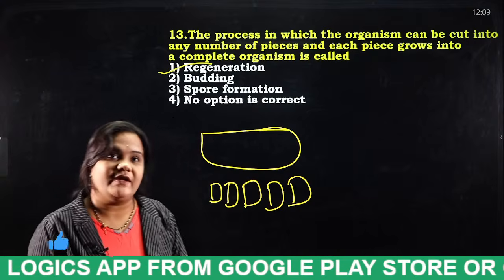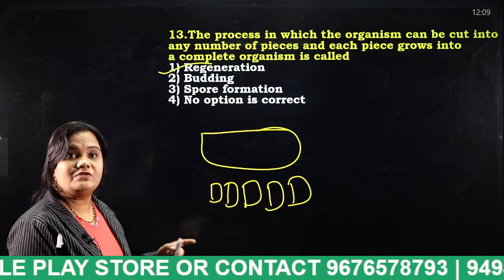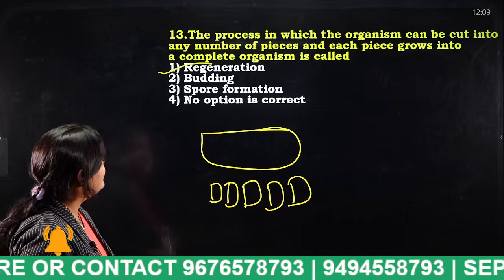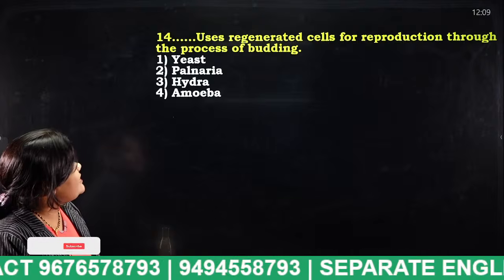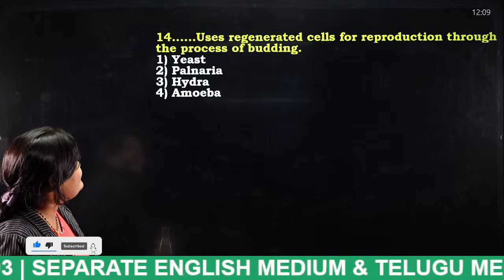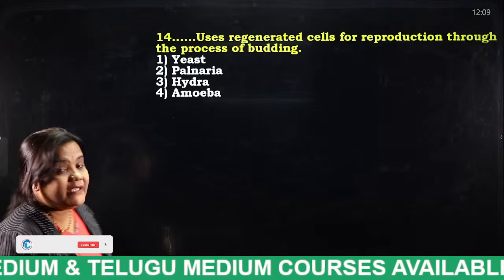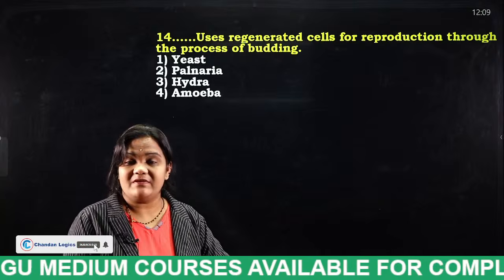Okay, yes, very good. Planaria, Hydra, these are some of the examples of regeneration. Very good. Dash uses regenerated cells for reproduction through the process of budding. Yeast, Planaria, Hydra, amoeba. So tell me, students, budding. Budding is nothing but what I have just discussed.